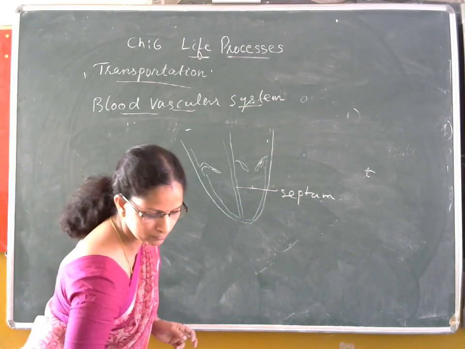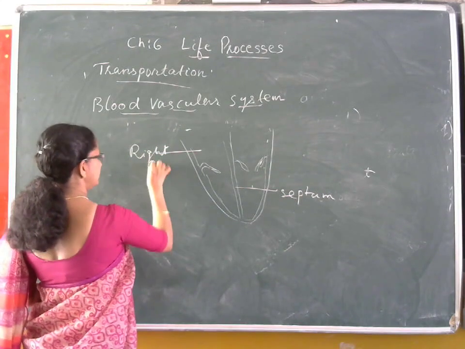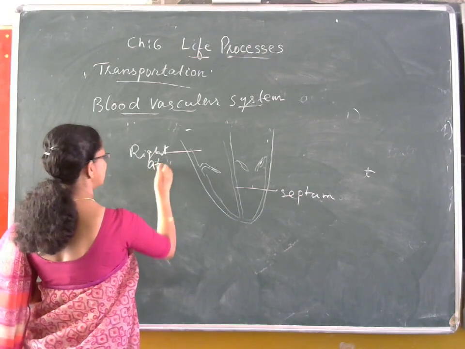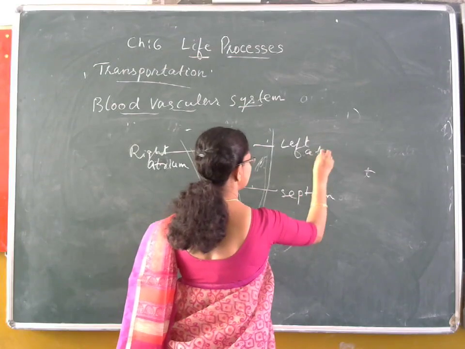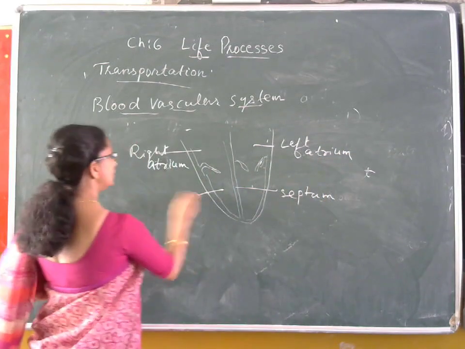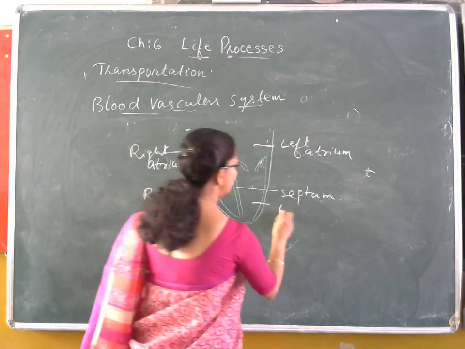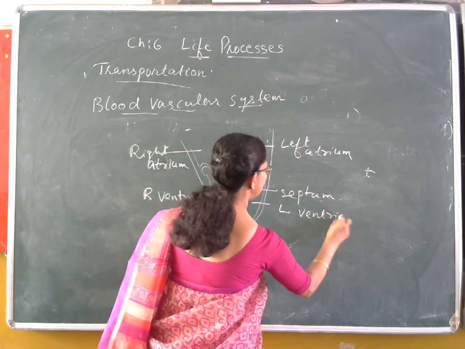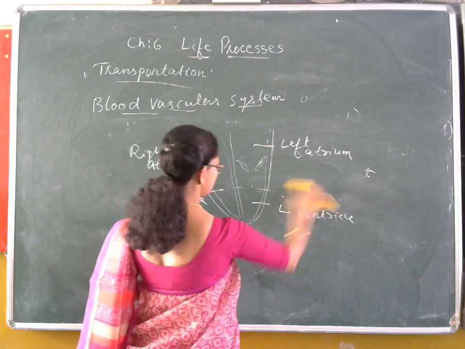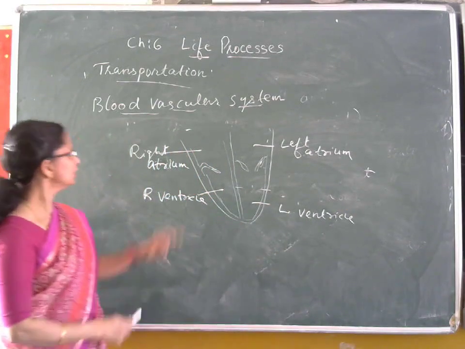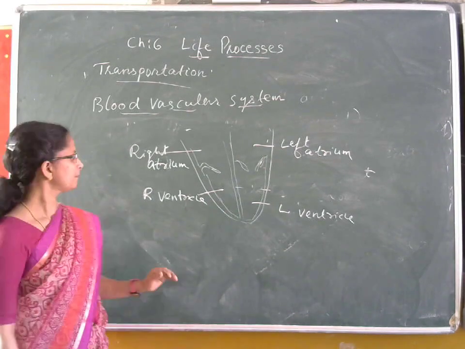The atrium, this is the right atrium, and this is the left atrium. Now, right ventricle and left ventricle. The internal wall is the septum. So, these are the 4 chambers of the heart: right and left atrium and right and left ventricles.